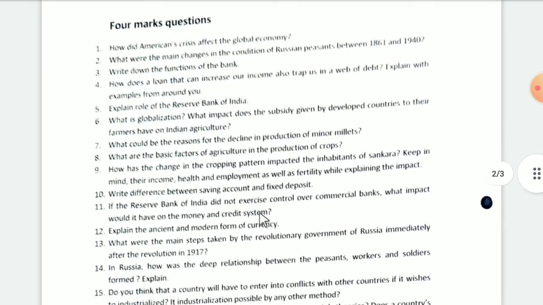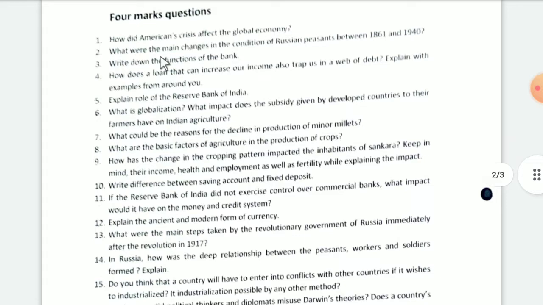Now, for example, 4 marks questions. How did the American crisis affect the global economy? What were the main changes in the condition of Russian peasants between 1861 and 1940? Write down the functions of the bank.